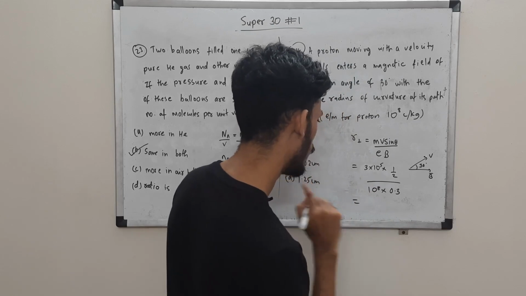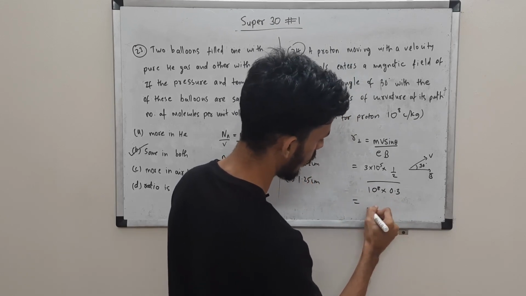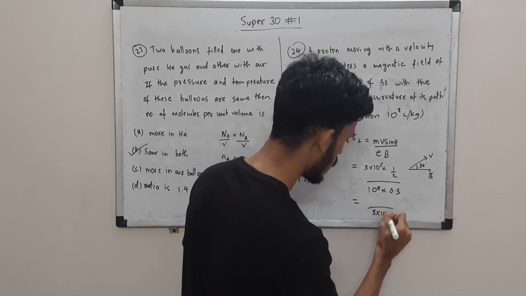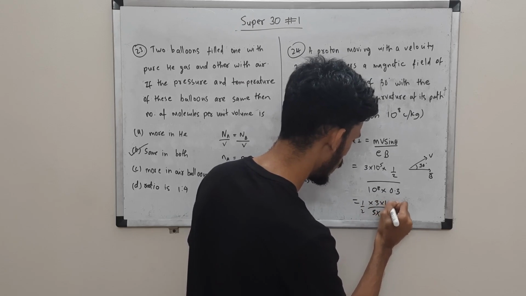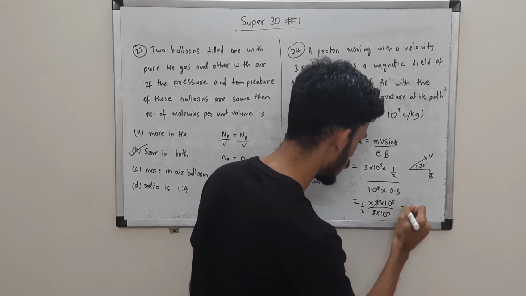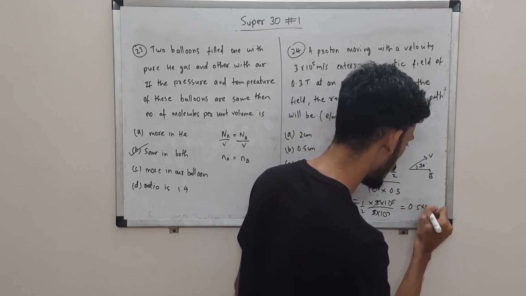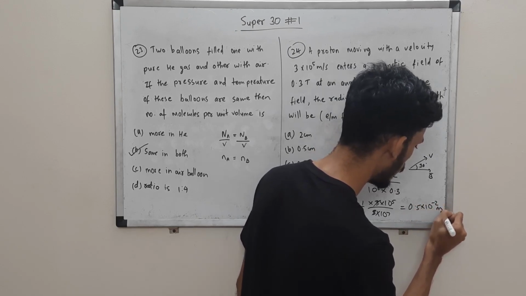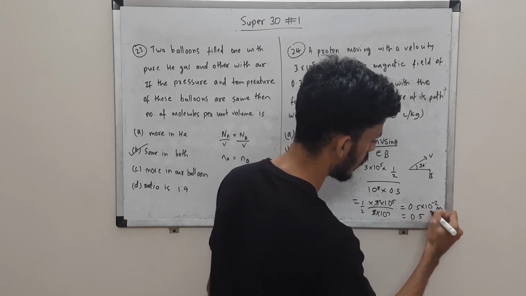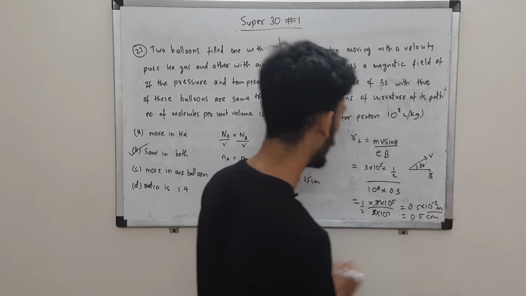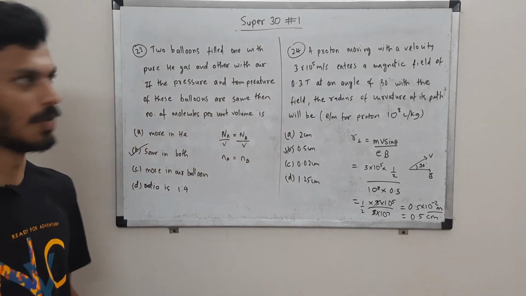So we can say this is 3 into 10 to the power 7, and we'll have half over here into 3 into 10 to the power 5. This cancels. This is 0.5 and this is 10 to the power minus 2, and this is in meters, or 0.5 centimeter. So option B, 0.5 centimeter is the correct choice over here.